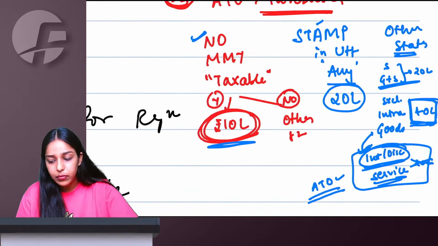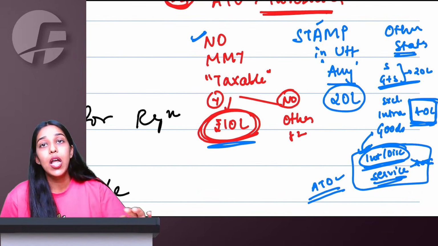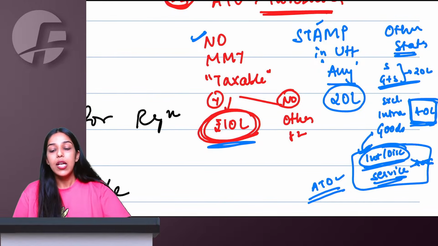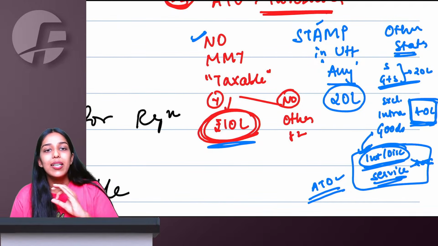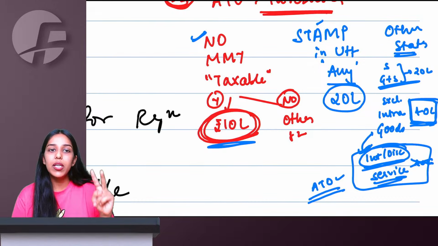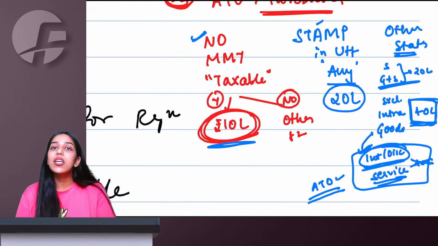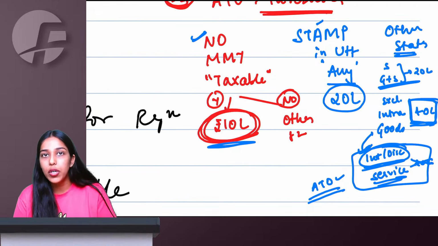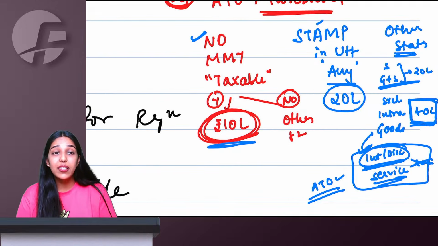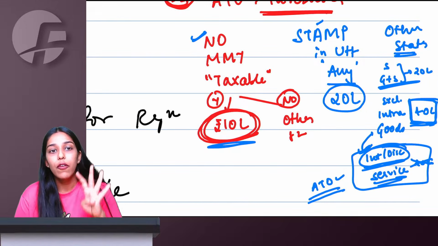Otherwise, normally any other service if you are giving, your turnover limit becomes 20 lakh. So Nagaland, Manipur, Mizoram, Tripura, taxable supply 10 lakh. Sikkim, Telangana, Arunachal Pradesh, Meghalaya, Puducherry, Uttarakhand, any supply 20 lakh. Other states, pure services or goods plus services 20 lakh. But exclusive intrastate goods 40 lakh.